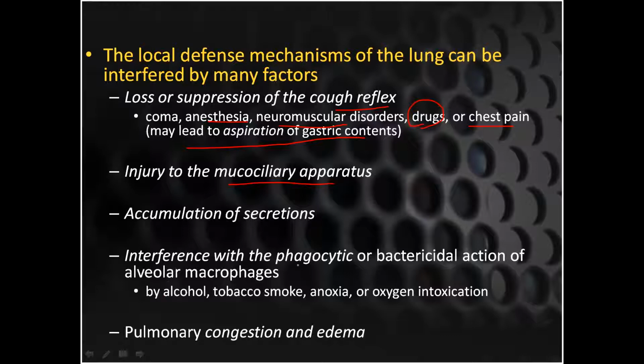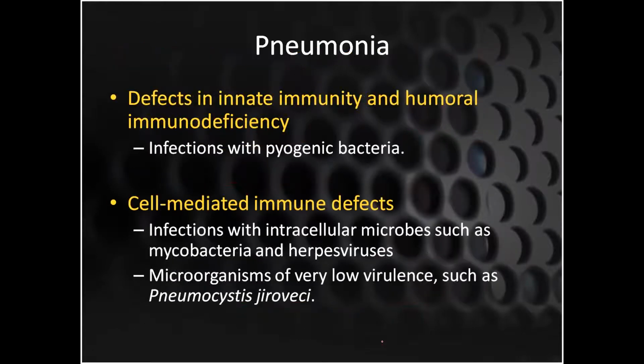Then there could be interference with the phagocytic or bactericidal action of the alveolar macrophages, like in tobacco, alcohol, anoxia, oxygen intoxication. So these can also lower the local defense mechanisms of the lung. And pulmonary congestion and edema because of right-sided heart failure are also very important factors.